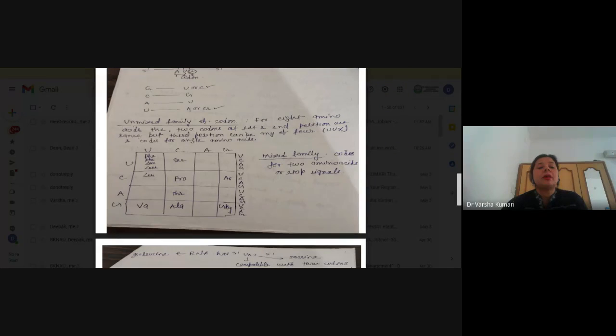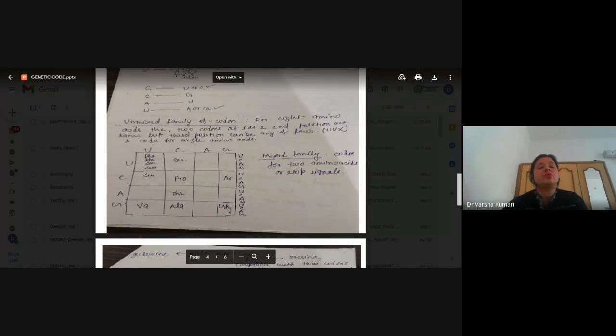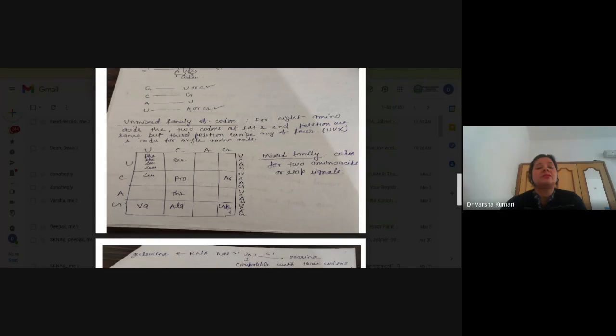So out of these four codons, they specify two amino acids. That's why they are called the mixed family of codon. Means they decipher either two or more amino acids, or they decipher into stop signals. So mixed and unmixed family of codon is a very important definition.